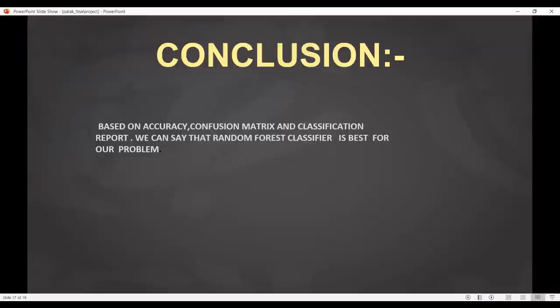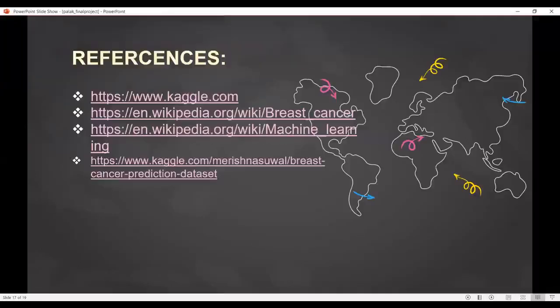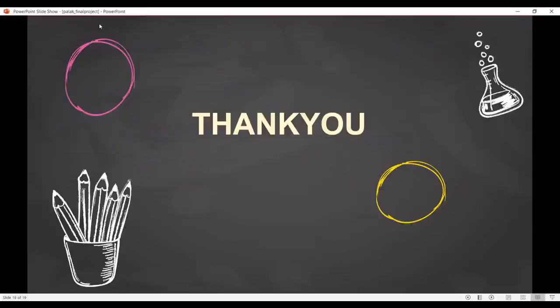So on the basis of the accuracy, confusion matrix, and classification report, we can say that the random forest classifier is best for this problem. And the references I have used are here. And yeah, thank you so much.